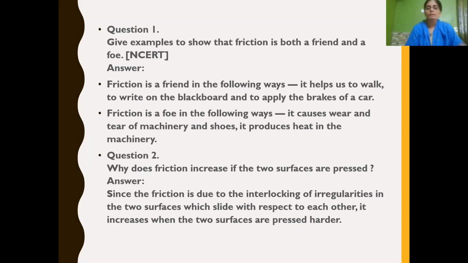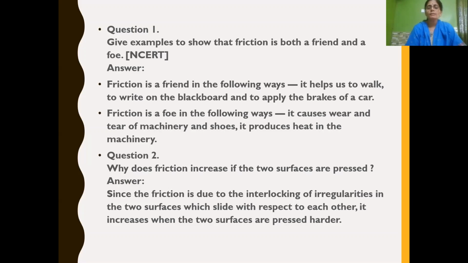Here they can give any examples as options, and you have to choose the correct option, or the same 3 marks question may come in option form, so that you have to choose which options are for friend, or which options are for foe. Anyway it may come.